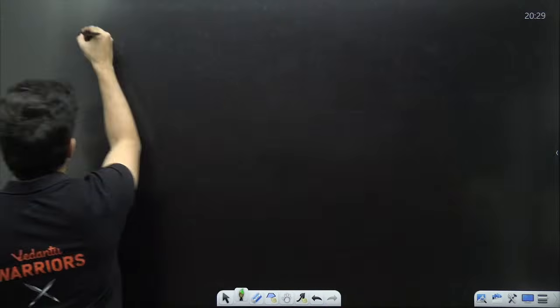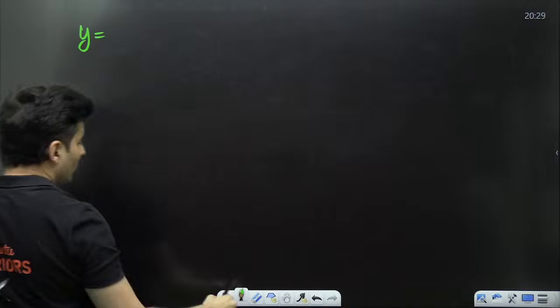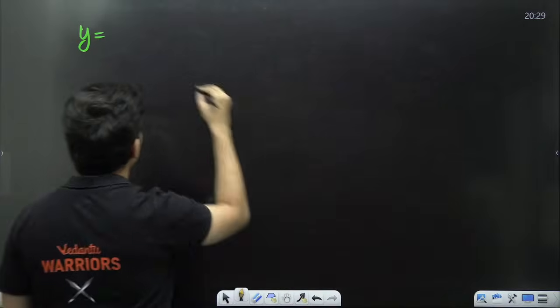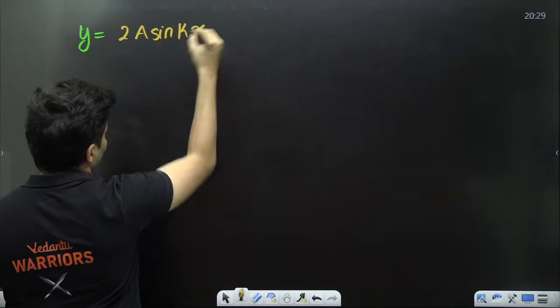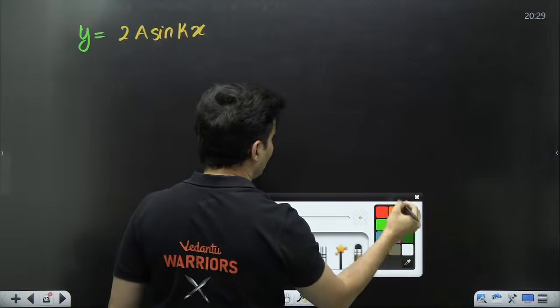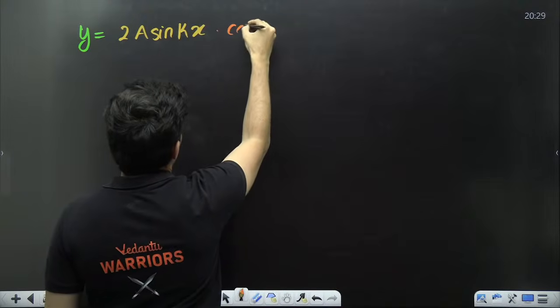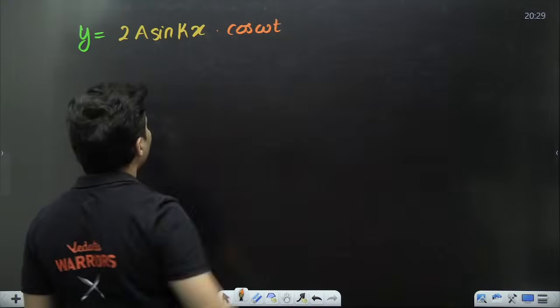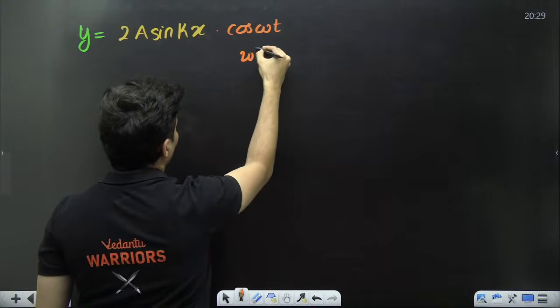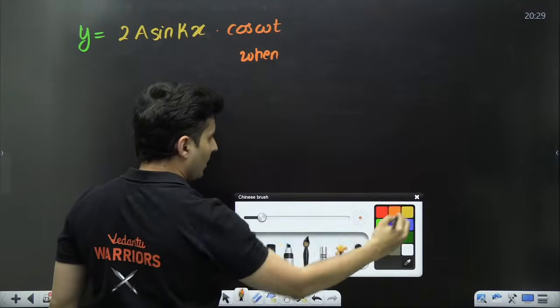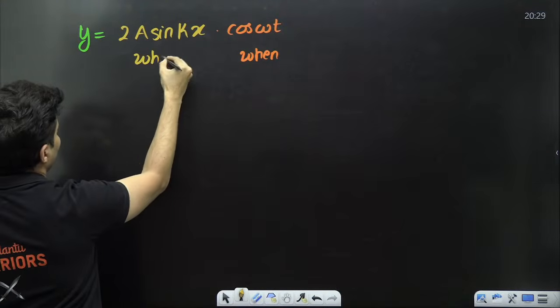Observe this carefully. Y is equal to, for example's sake, I write 2a sine kx, I'm using sine, and then cos omega t over here. This part is where, this part is when, because there is x over there.